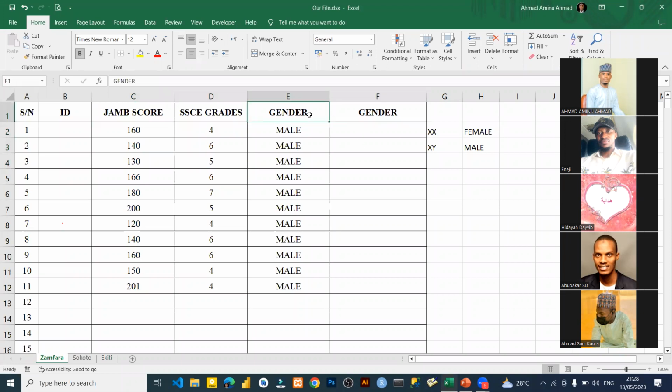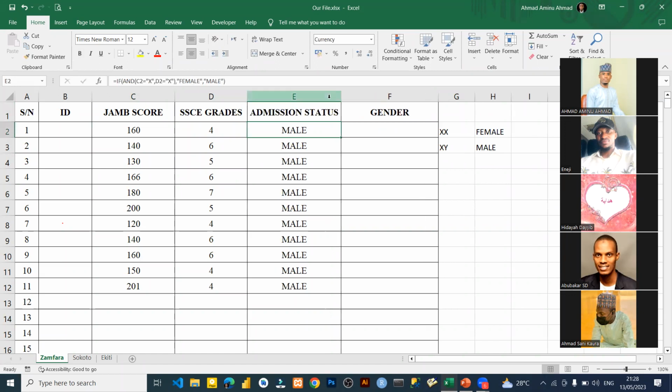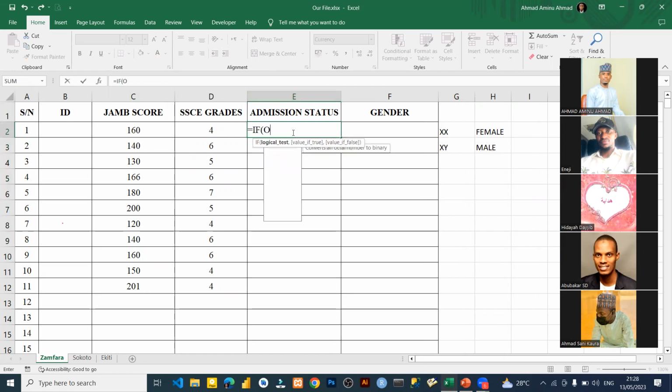So let's see admission status here. Admission status. Okay. So now what we are going to say, if open bracket, then we put O. Like we did the AND, then we put O. If open bracket, O, then the first logical test is C2 is greater than or equals to 160.